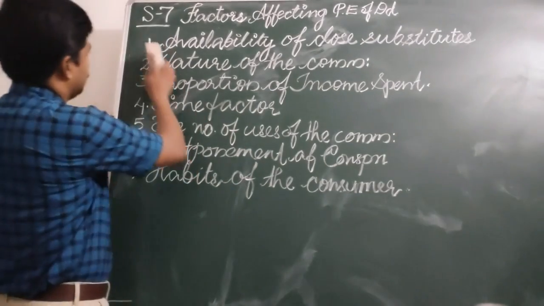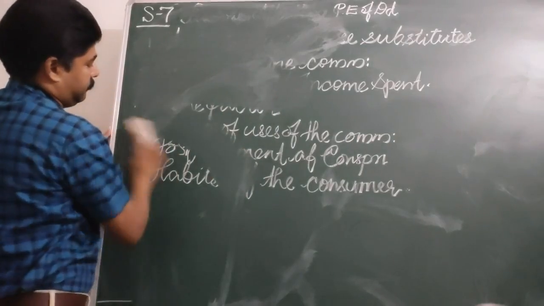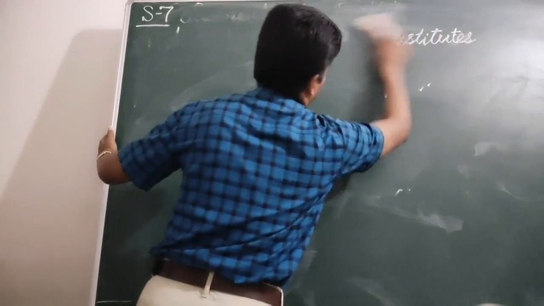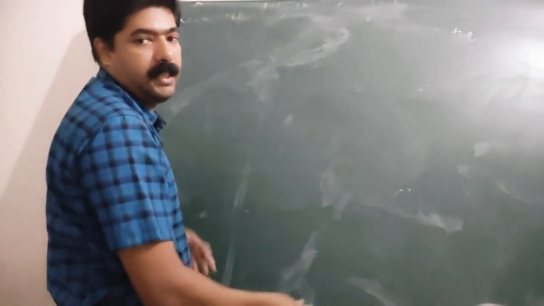So you can just note it down. Income elasticity of demand.